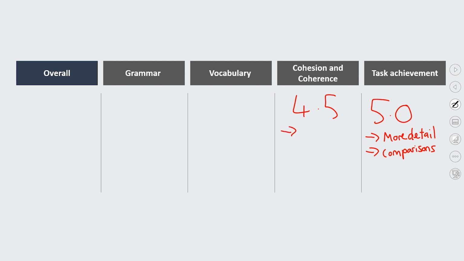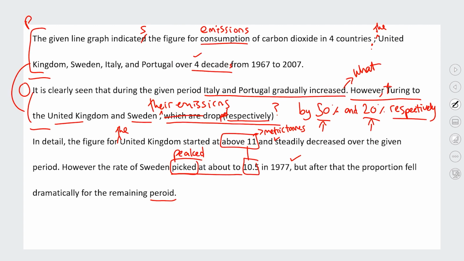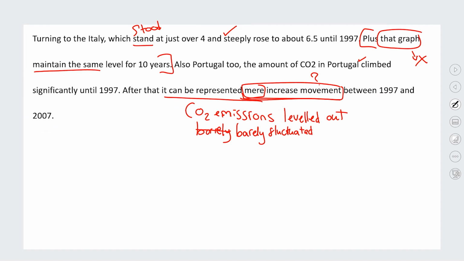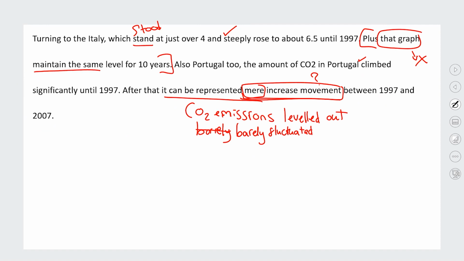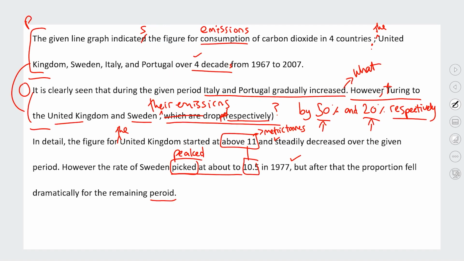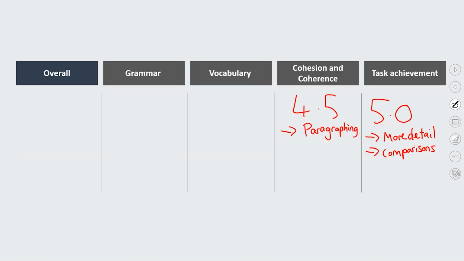My main issue with their coherence was their paragraphing, because I couldn't see what was the clear reason for splitting the paragraphs like they did. So they split it into the UK and Sweden, and Italy and Portugal, but I don't know what was the reason that they chose to divide them like that. There's no, these are the 2 countries that increased, these are the 2 countries that decreased, or these are the 2 countries with the biggest change, these are the 2 countries that didn't really change. Those would be reasons for grouping them as they did. There was no clear reason for their paragraphing, so I couldn't really give them much for coherence and cohesion.